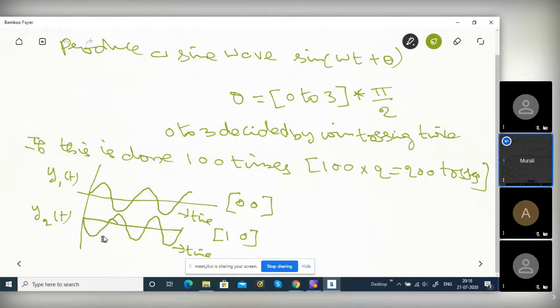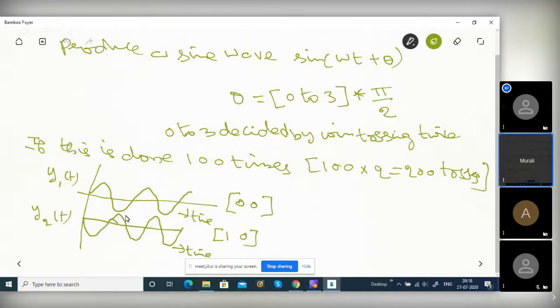So different sine waves will come 100 times, depending upon the toss outcome. All these 100 sine waves, we call them a stochastic process, or random process. Are you able to understand? Here the 100 is the number of repetitions, sir. No, t is the time variable, in seconds.